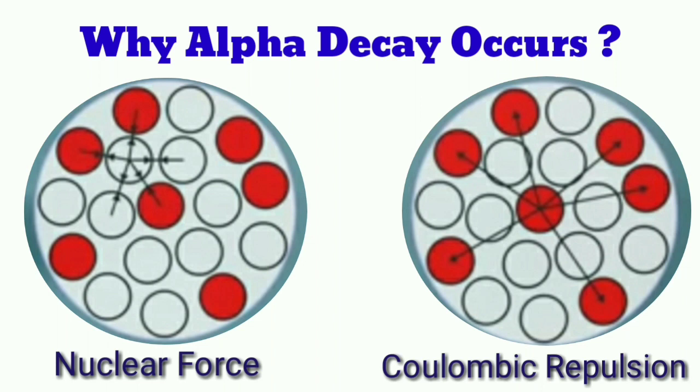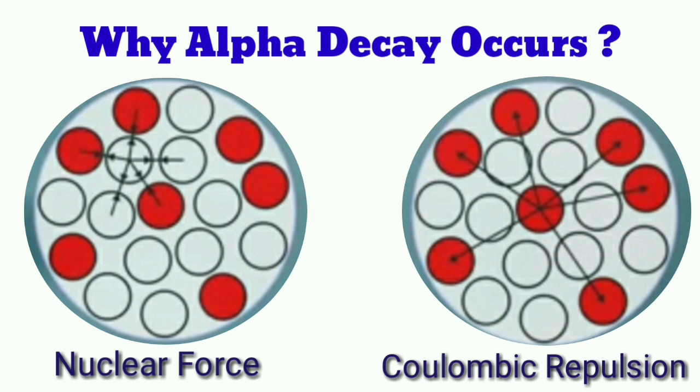The Coulombic repulsion exists between proton-proton pairs and is trying to break apart the nucleus, while the nuclear force is an attractive force between both protons and neutrons, and it is trying to hold the nucleus together. The nuclear force is much more powerful than the Coulombic repulsion, but only for short distances.